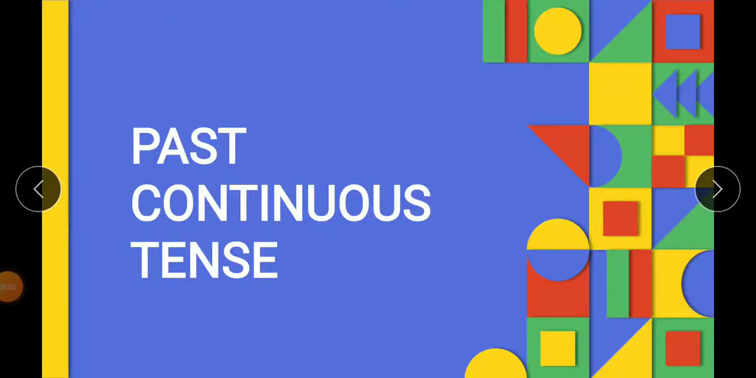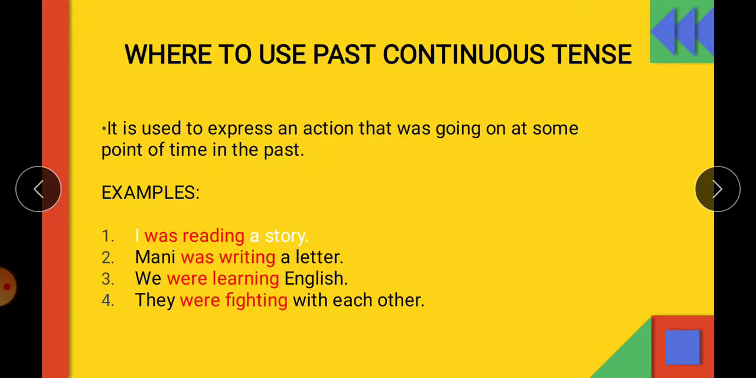Good morning, class. In our today's English class, we will study past continuous tense. Now, children, let's try to understand where to use past continuous tense. It is used to express an action that was going on at some point of time in the past. That means the time has already gone and the action that we are describing now, it happened in the past.